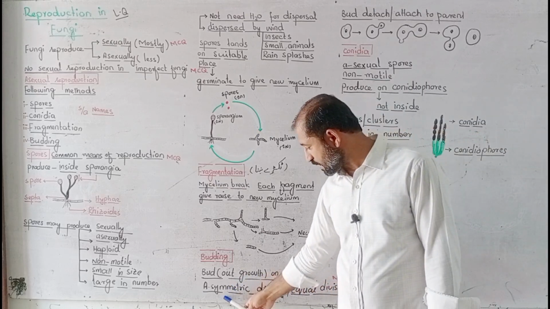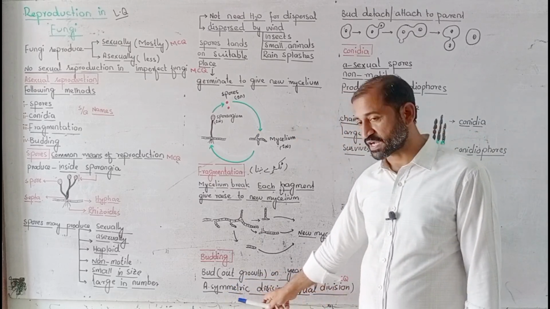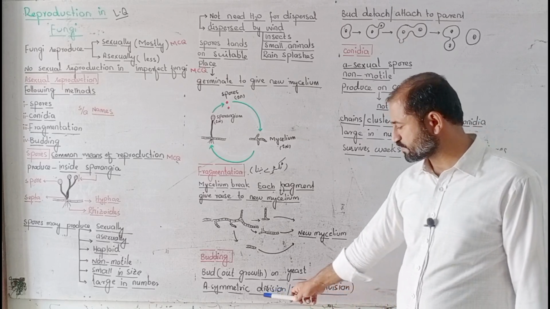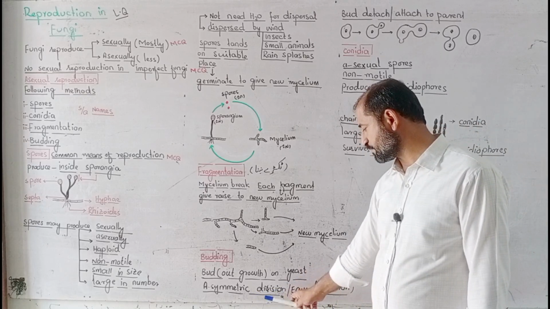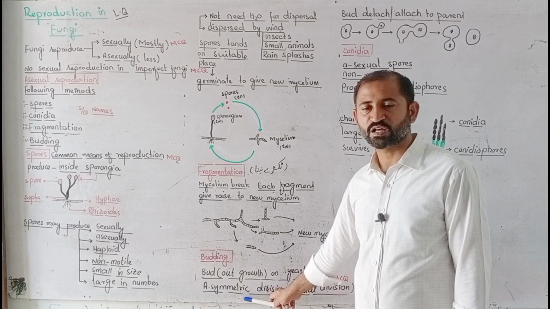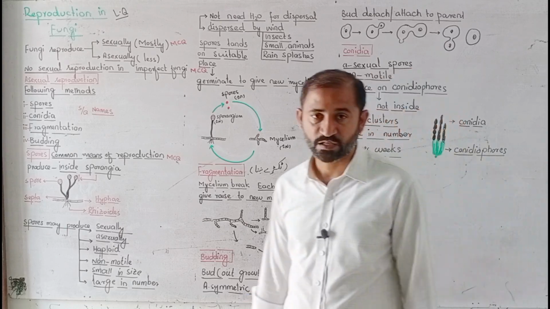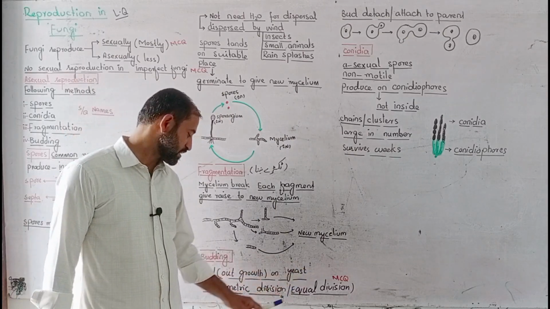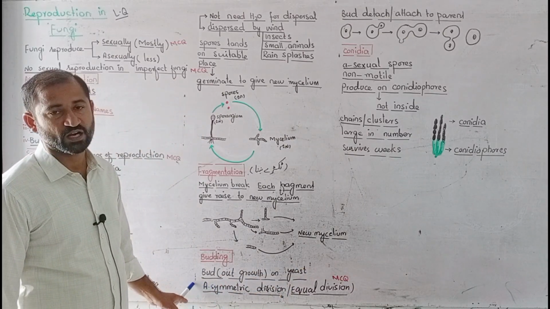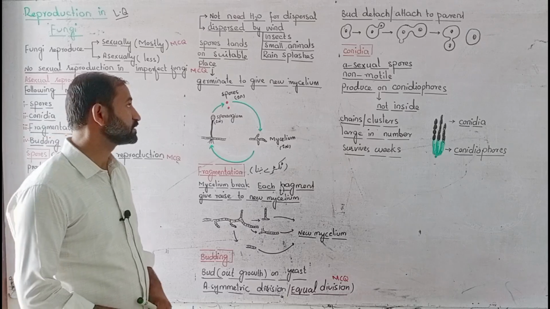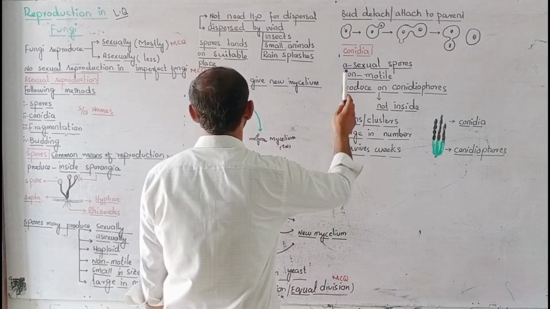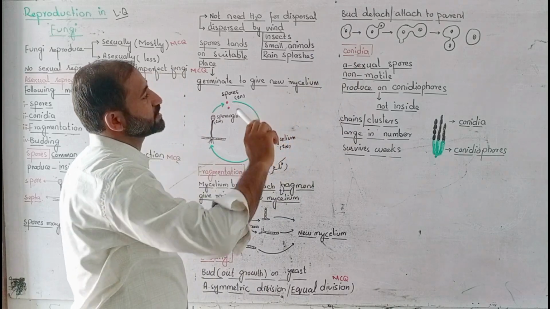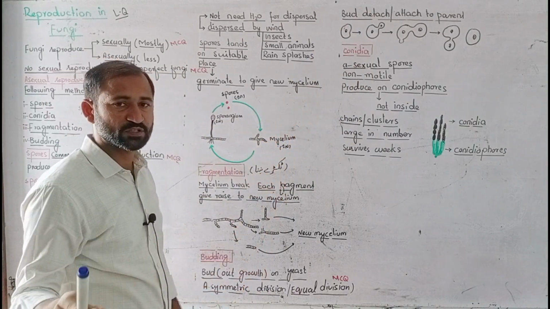Asymmetric division or equal division, that one is an MCQ. It means that in both types of division, asymmetric meaning unequal, and equal divisions may occur. That one is an MCQ, that asymmetric division occurs in budding, not in any other type of reproduction. Next one is the bud detaching or attaching to the parent, meaning both options are available.